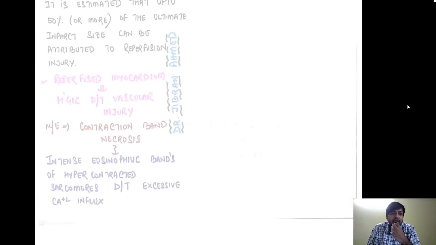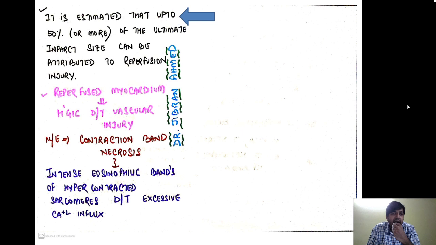Now let us see. It is estimated that up to 50% or more of the ultimate infarct size can be attributed to reperfusion injury. What does it mean? For example, if the total amount of myocardium is 100%, after we restored the flow of blood, around 10% only was the total infarct size. So out of the 10% of the infarct that has occurred, finally 5% occurs because of reperfusion injury.